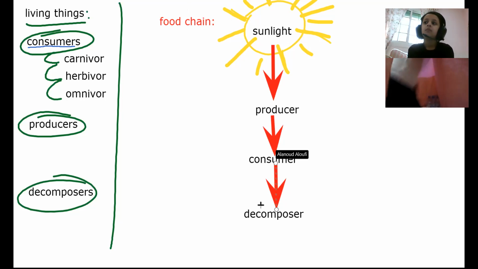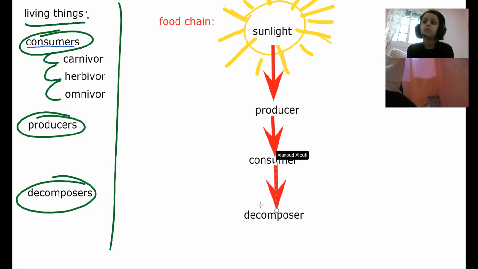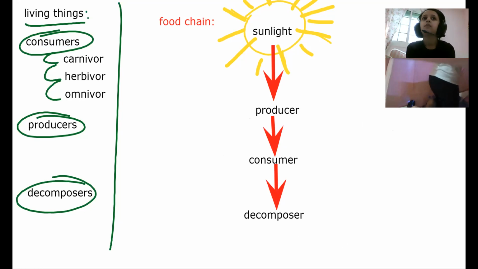Now, the food chain can be more specific, not only about producer, consumer, or decomposer. It can be more than that. Let's take an example. Do you agree? Okay, very nice. Let's stop sharing this and share the book together.